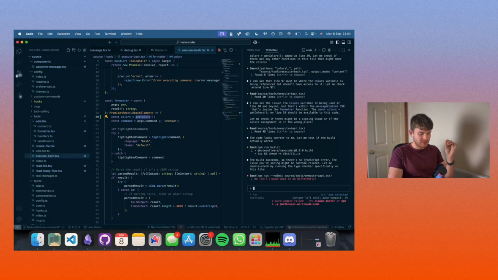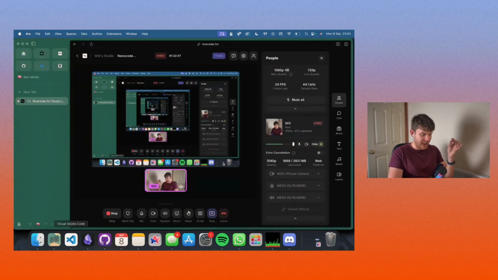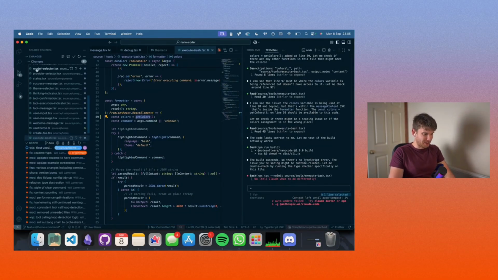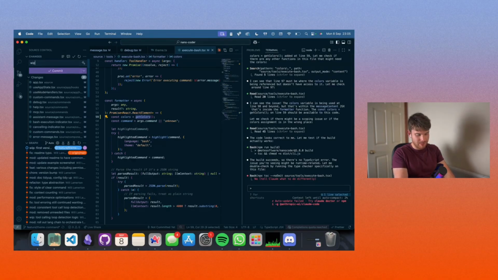I'll tell you what I'm going to do, because I've been recording for an hour and 22 minutes. It's also 11:05 at night here in the UK. Before I run out of context and also run out of time in my day, I'm going to do a big old WIP commit here. I'm going to remember some of these issues.